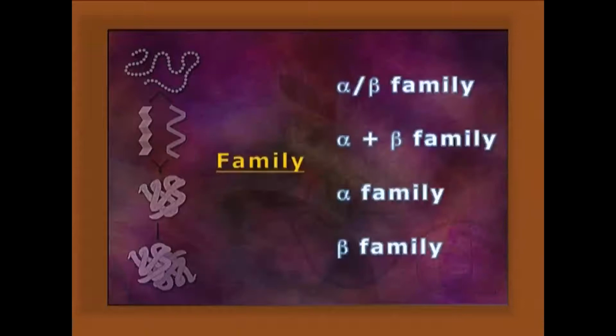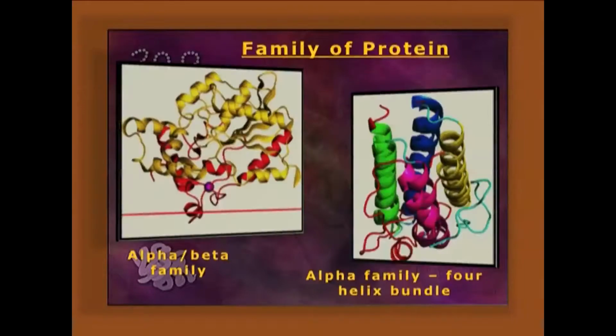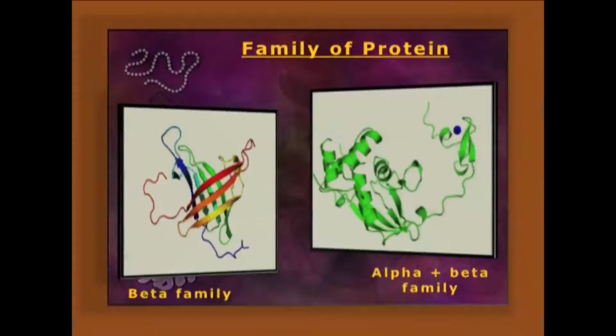There are different families of proteins, like the alpha/beta family having the beta-alpha-beta motif in the case of glycolytic enzymes, or the alpha plus beta family with random alpha-beta orientation. Bundles of alpha helices are found in the alpha family, and in the beta family, like the T cell receptor, only beta sheets are found.